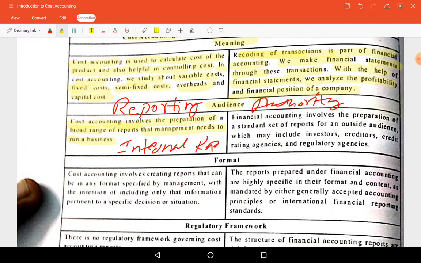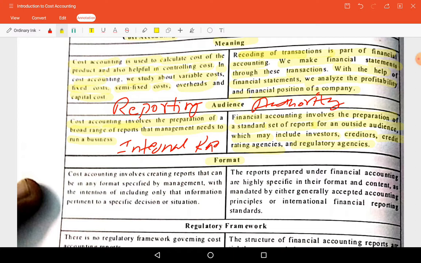Whereas financial accounting involves preparation of a standard set of reports for an outside audience, which may include investors like shareholders, creditors, credit rating agencies and regulatory agencies like SEBI, the Companies Act, and other bodies which are involved. So financial reports are needed for those purposes. If it is a company, you have to report to the ROC. These reports are for different people.